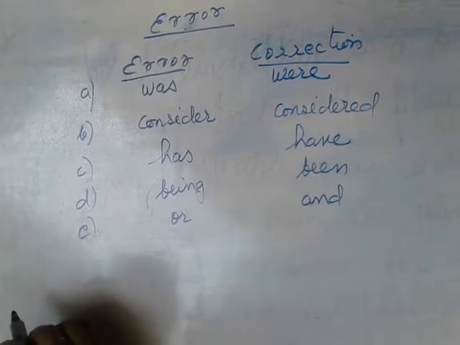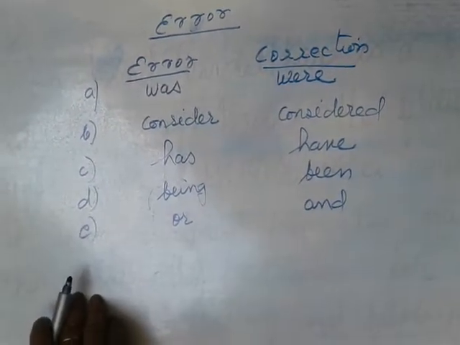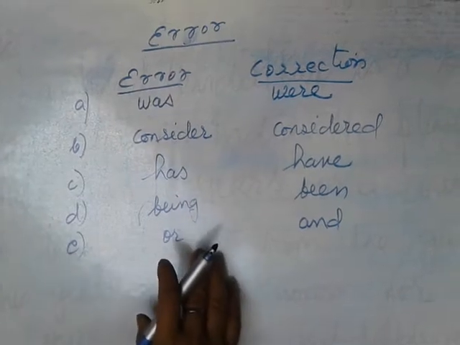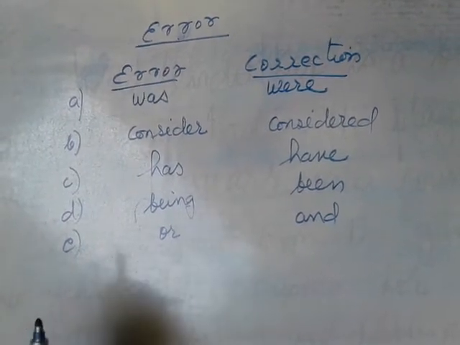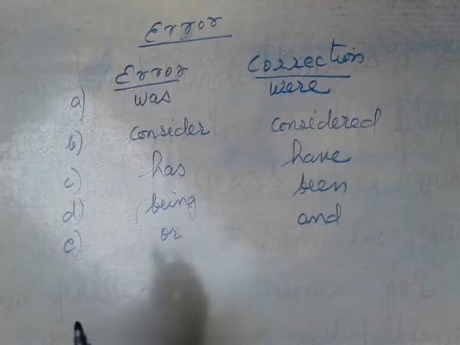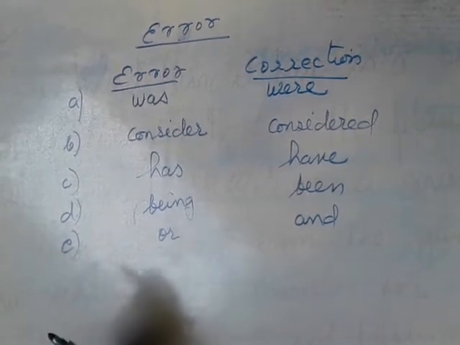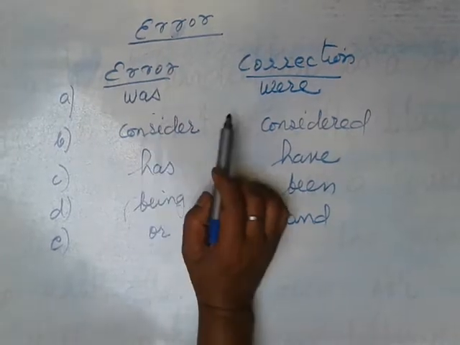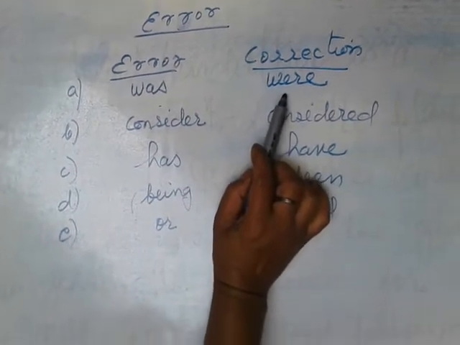In the last class I gave you an error-correction exercise. Now let us go on to the answers. The sentence about ancient Egypt: in the first sentence, was is the error and the correction is were.